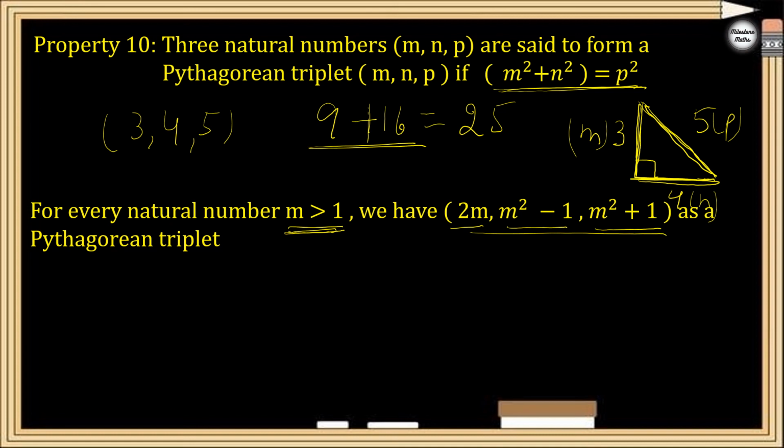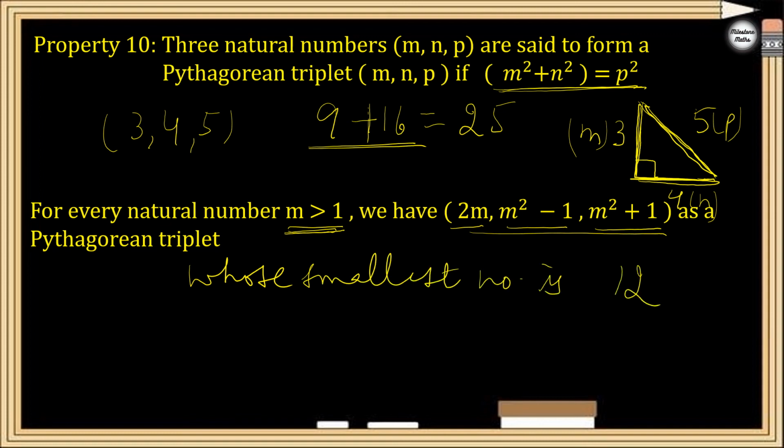So this property is used to find answers to questions like, suppose they ask, find the Pythagorean triplet whose smallest number is 12. Okay, so this is a triplet, right? So these three numbers we can find, where one number is 12, the smallest number. So let us assume that the smallest number 2m is 12.